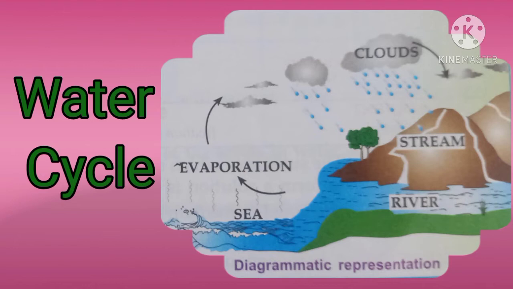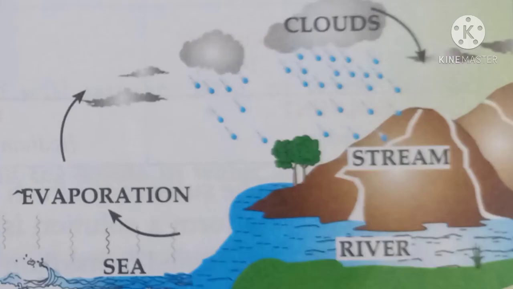The cyclic movement of water from the atmosphere to the earth and back to the atmosphere through various processes is called the water cycle. It is also known as the hydrologic cycle. Different steps of the water cycle include evaporation, transpiration, condensation, precipitation and surface runoff.